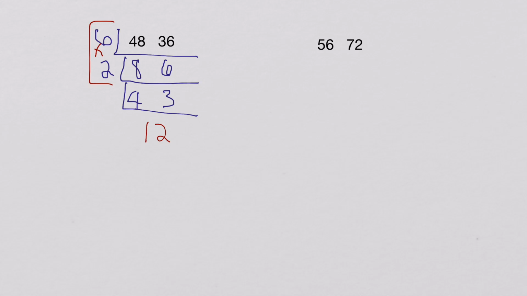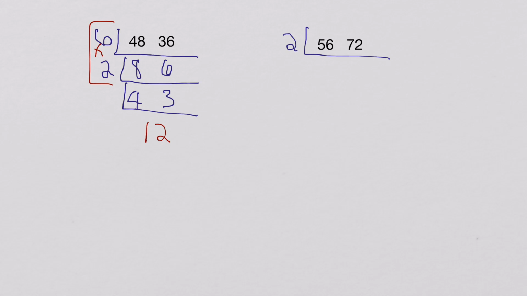Let's look at another example. If I want to find the greatest common factor of 56 and 72, I might know that 8 goes into both of these numbers. But if I didn't, I want to show you that I can start with any number and still get the right answer. I see that 56 and 72 are both even numbers, so I know that they're divisible by 2. So I'm going to start with 2.